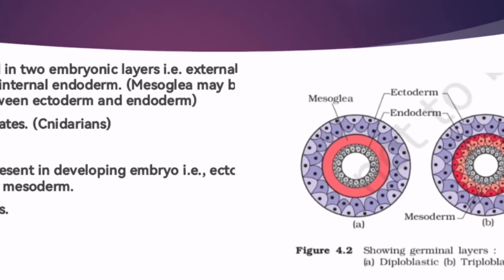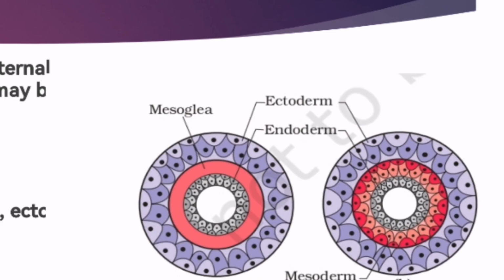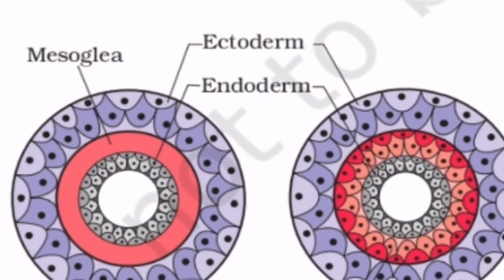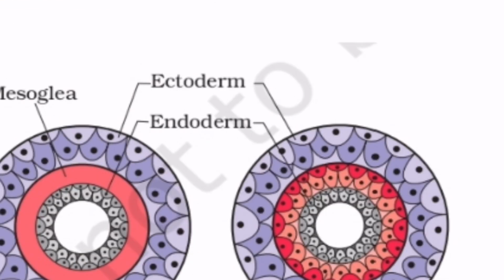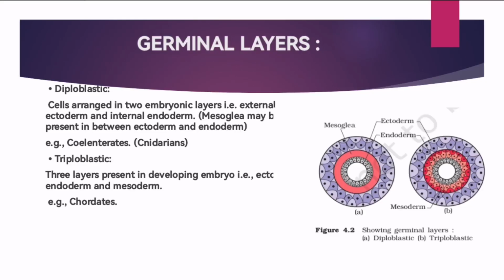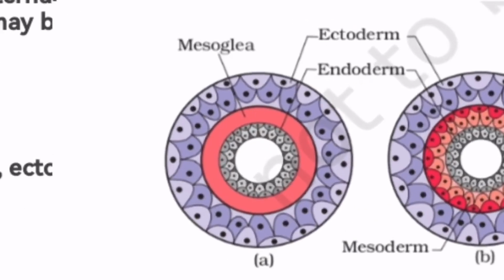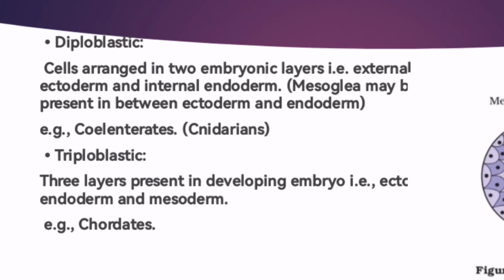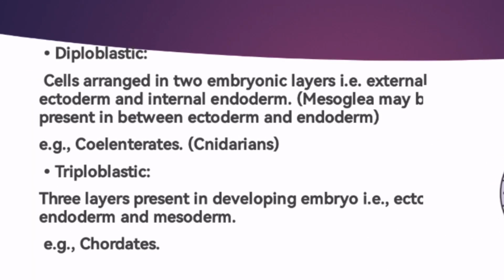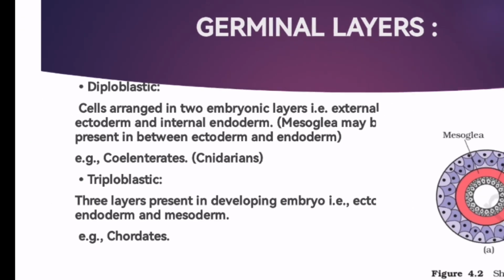Mesoglea. Now if we look into the structure, there will be no cells, they are absent. So there will be an undifferentiated layer between ectoderm and endoderm, which is known as mesoglea. If you take a triploblastic animal, there will be ectoderm, endoderm, and the middle part is mesoderm. Then it is a triploblastic animal. Examples: cnidarians or coelenterates are diploblastic; in triploblastic it is given as chordates.